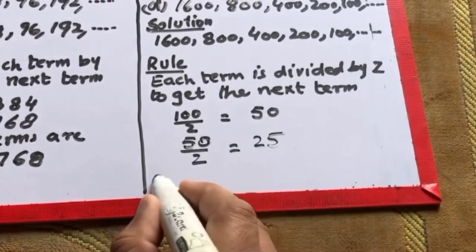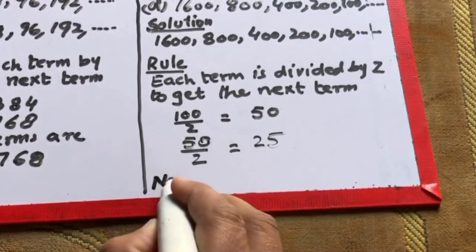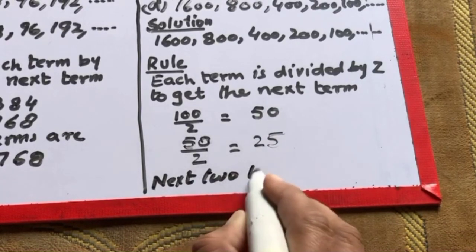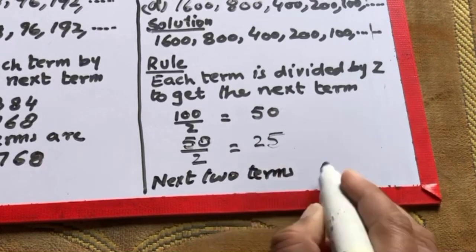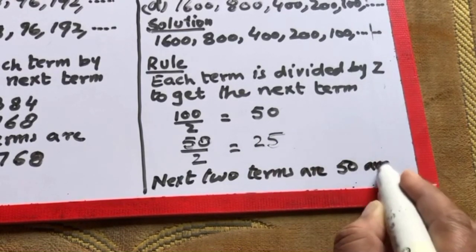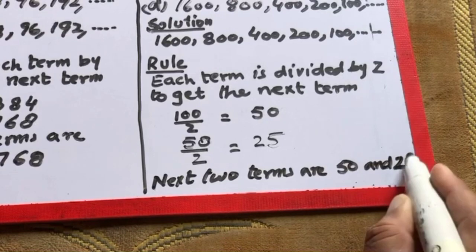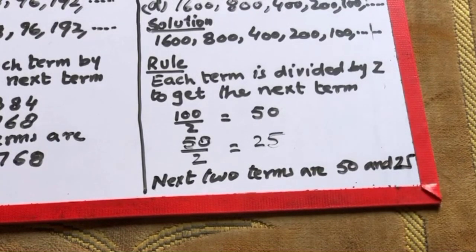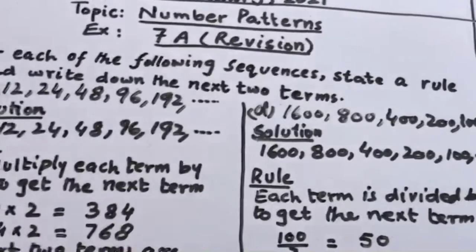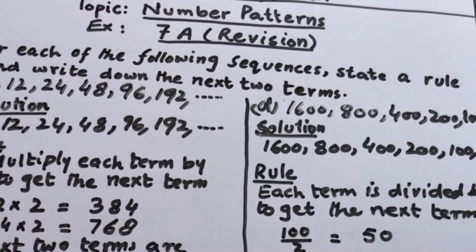So the next two terms are 50 and 25. In this way you can easily find the next two terms of the given number sequence.